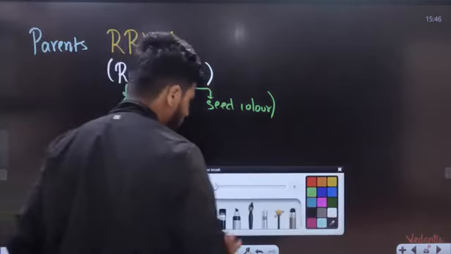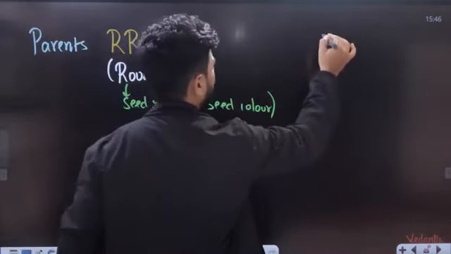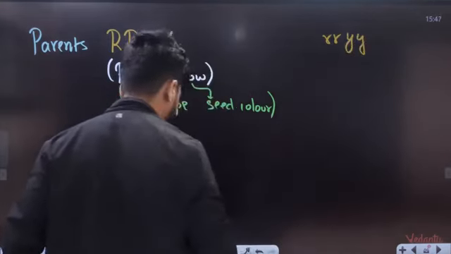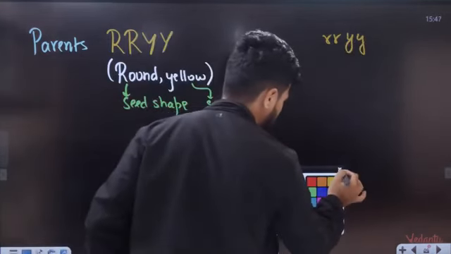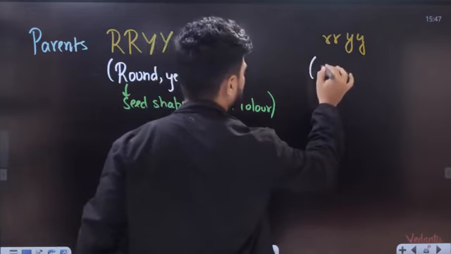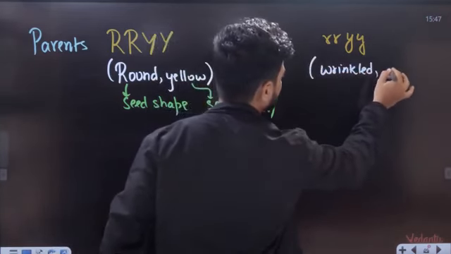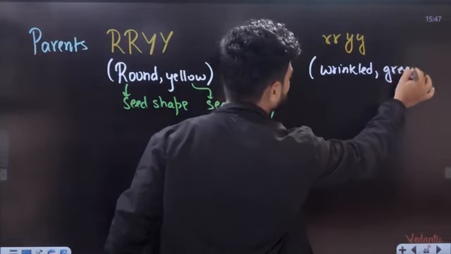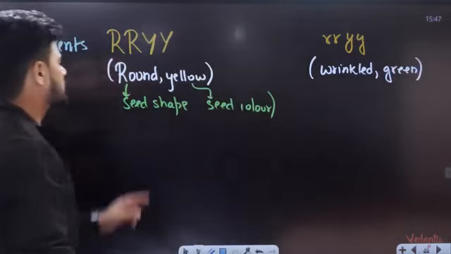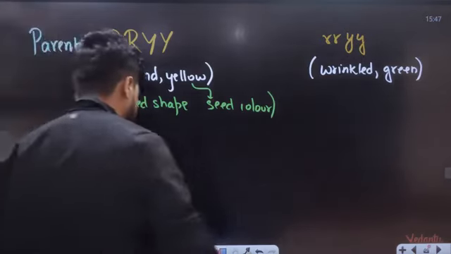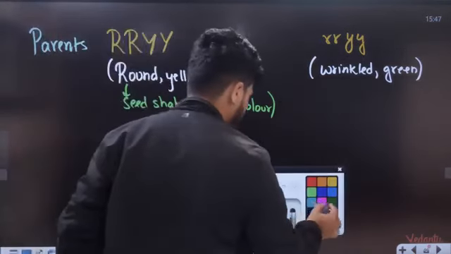Now what is the other parent? The other parent is small r, small r, small y, small y. This is a recessive one, that is wrinkled and green. Both are recessive traits. Here we have round, wrinkled, yellow, green. Now, the next step is formation of gametes.